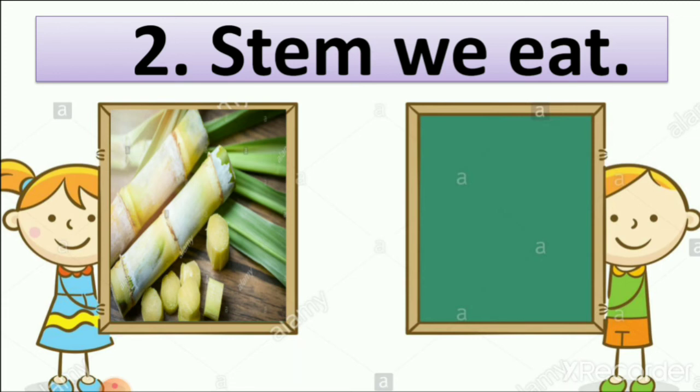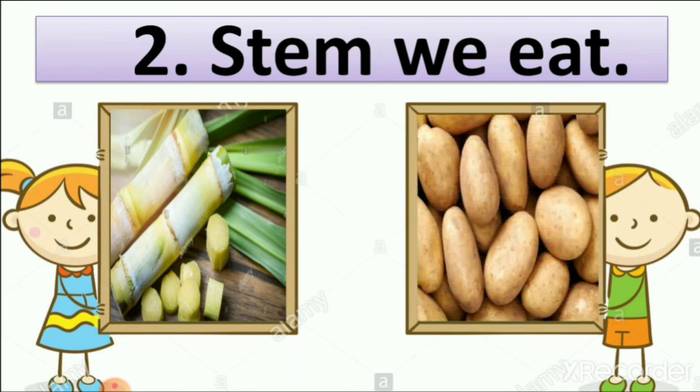We add peas also, green peas. When we make rice, we add this vegetable in it. So it is a potato. It is a stem of the plant. We make many things from potato like chips, fries, sandwich and many others. So here are two stems.